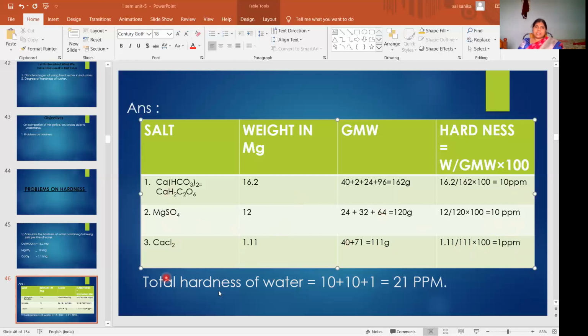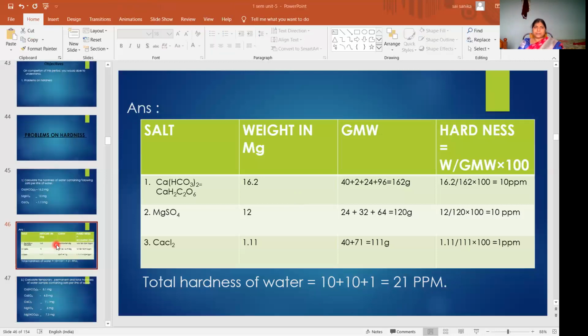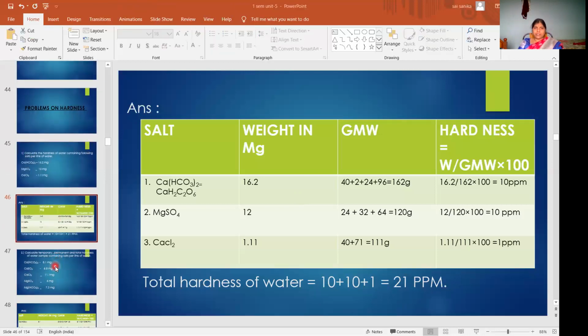What he is asking is the total hardness of the water sample. So we have to add the hardness due to this salt, this salt and this salt: 10 plus 10 plus 1, that will be 21. So the hardness of the water sample is 21 ppm or 21 mg per liter. Like this you have to calculate the hardness of a water sample.